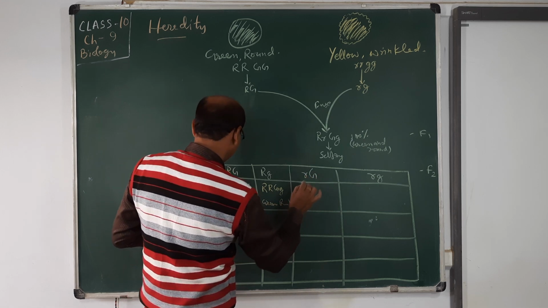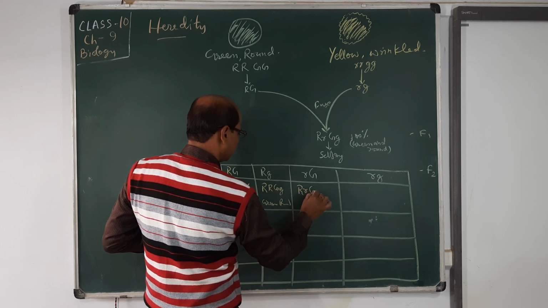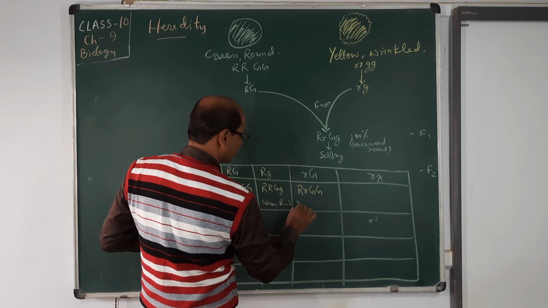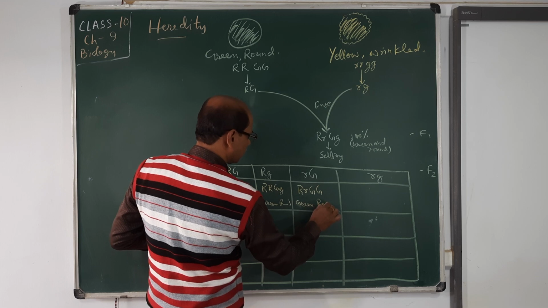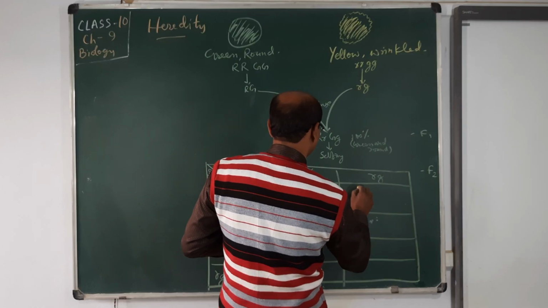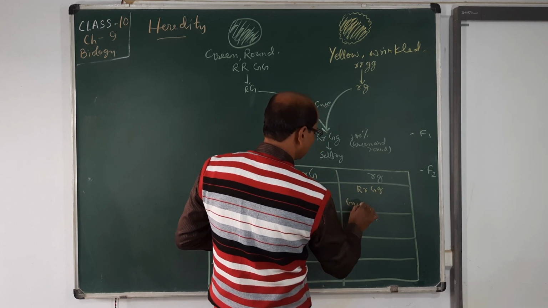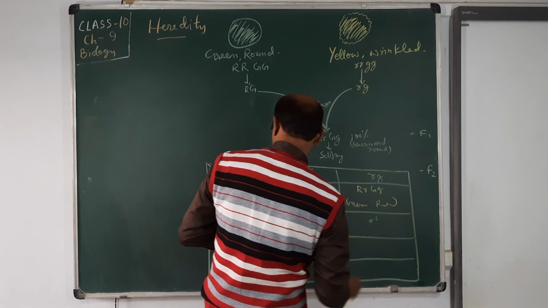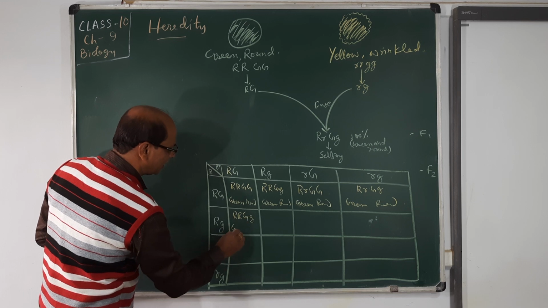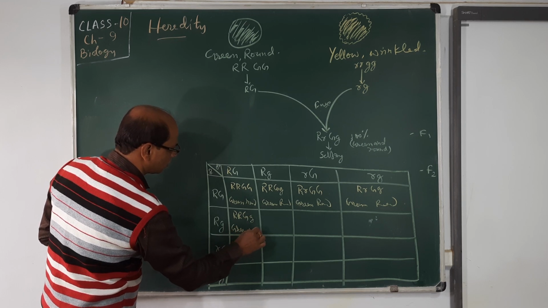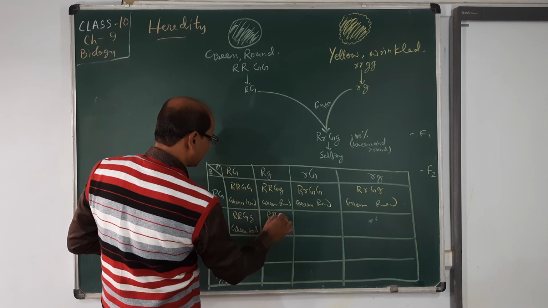Here that is RrGG, so green and round. Here you see RrGg, that is green round. Here RrGg, again green round. Here you see RRgg.